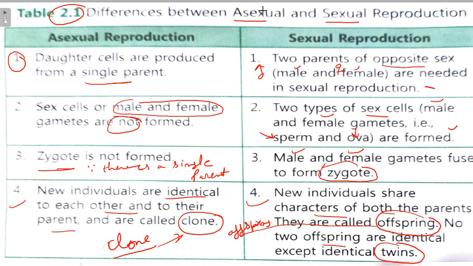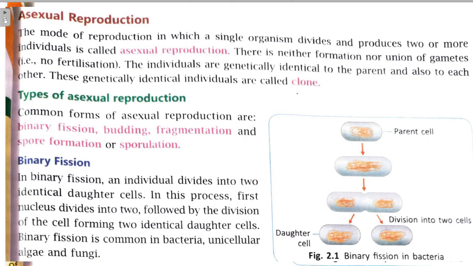So next we will move on. Now we will do these things in detail, right? The next topic in your book is asexual reproduction. What is asexual reproduction? The mode of reproduction in which a single organism, remember it, a single organism divides and produces two or more individuals is called asexual reproduction.